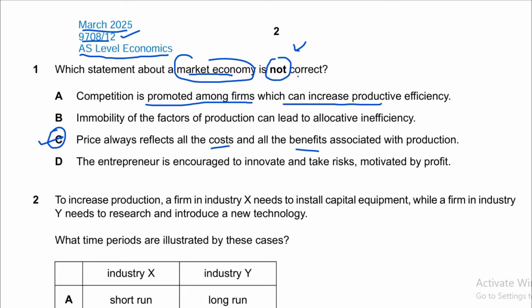So it is promoted definitely in a market economy, because there are a lot of sellers in the industry, and it increases productive efficiency, meaning producers produce at the lowest possible cost. So it happens in a market economy, because private producers use better techniques of production that reduce average cost, and there is competition in the market. We have to find out what does not happen in a market economy.